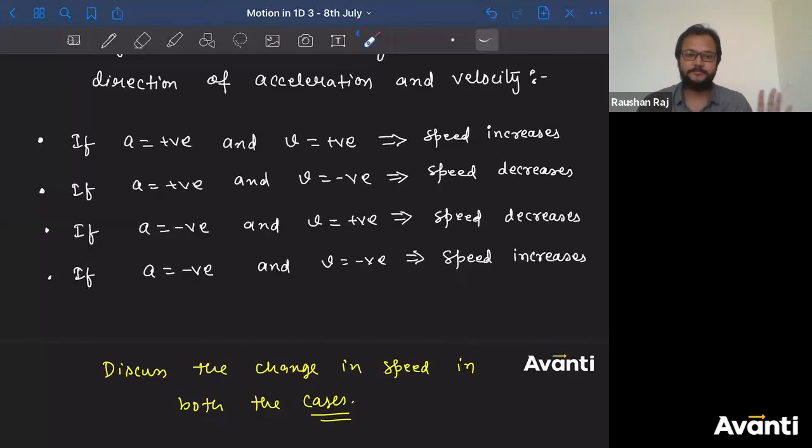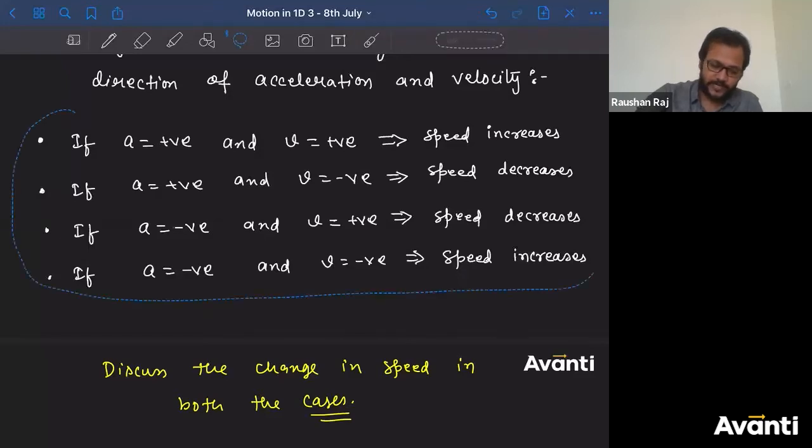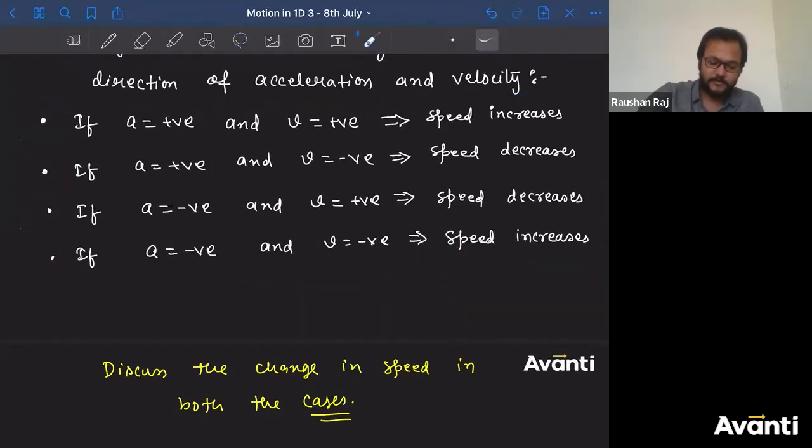You cannot conclude anything. Whenever you see a negative sign on a vector, it gives you a sense that the direction of that physical quantity is opposite to the assigned positive direction. All right, guys. So negative acceleration does not mean speed decreases. It might be a condition where speed increases. So do I need to remember all these four cases? No. Can I conclude from these four cases that when the signs of acceleration and velocity are the same, speed increases? Look: positive, positive, negative, negative.